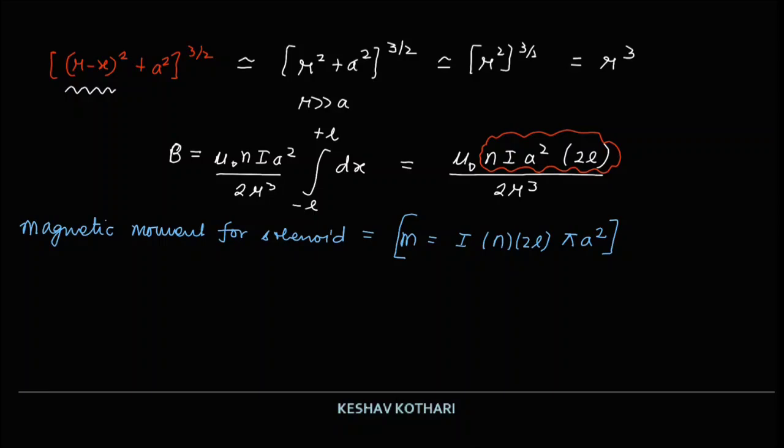So pi is missing over here. In order to make it happen, I am introducing a pi parameter, multiplying the numerator and denominator both with pi. So the expression can be written as B is equal to mu naught M upon pi into 2 r cube. We can modify this by multiplying by 2 on numerator and denominator, so we obtain mu naught upon 4 pi, 2M by r cube.